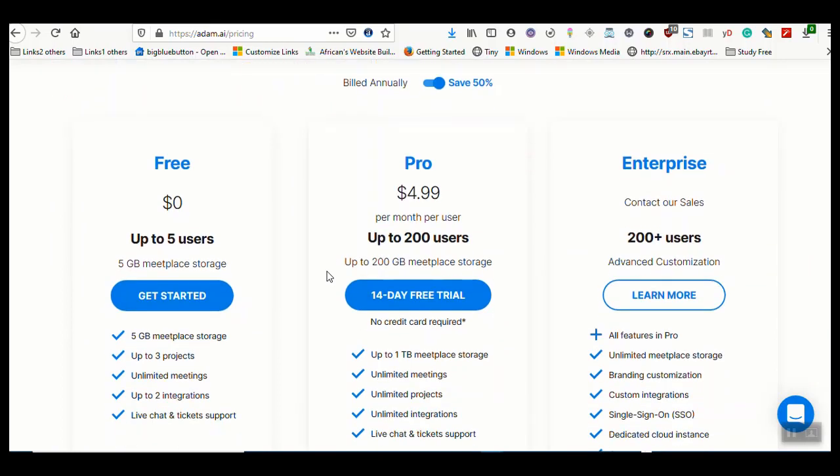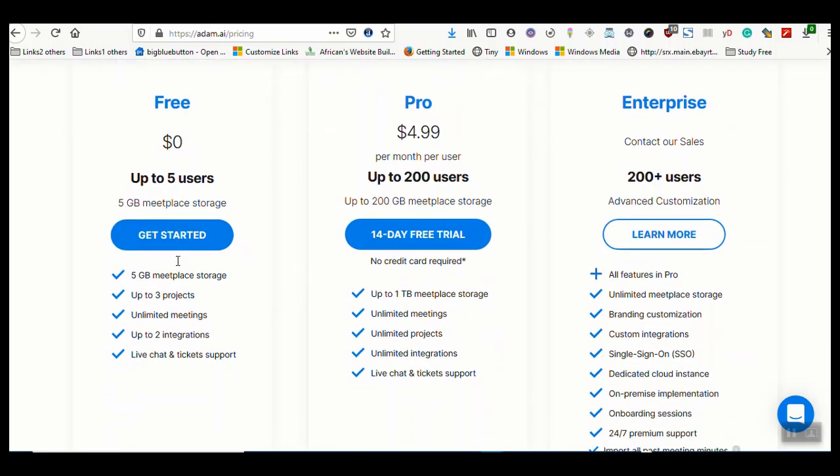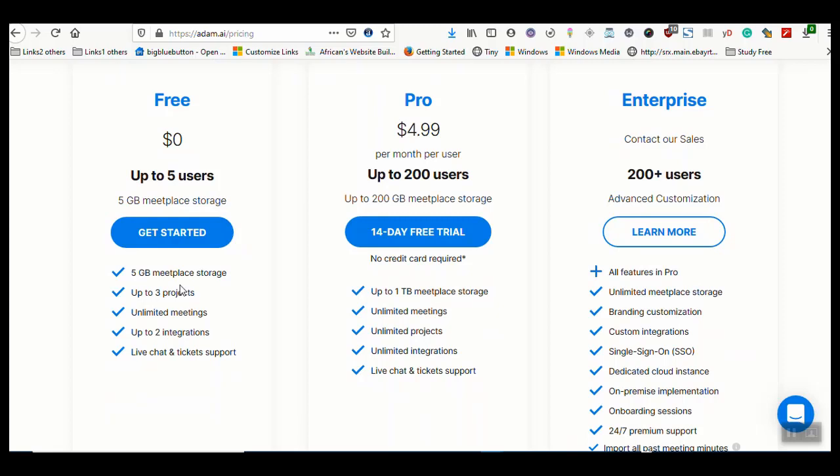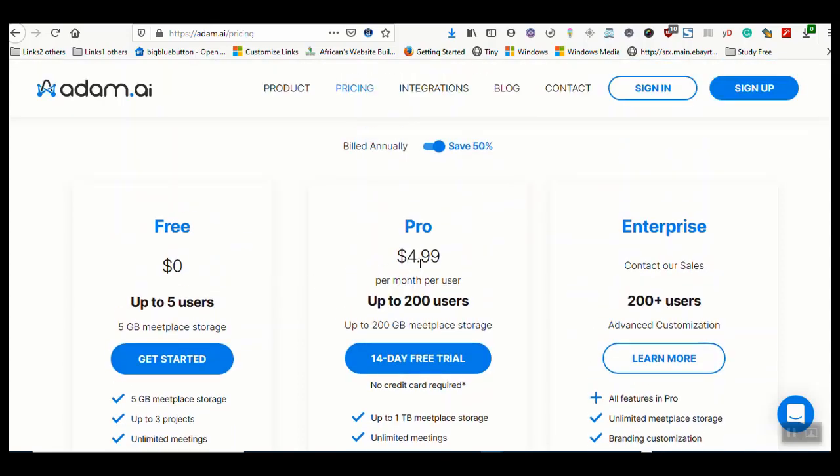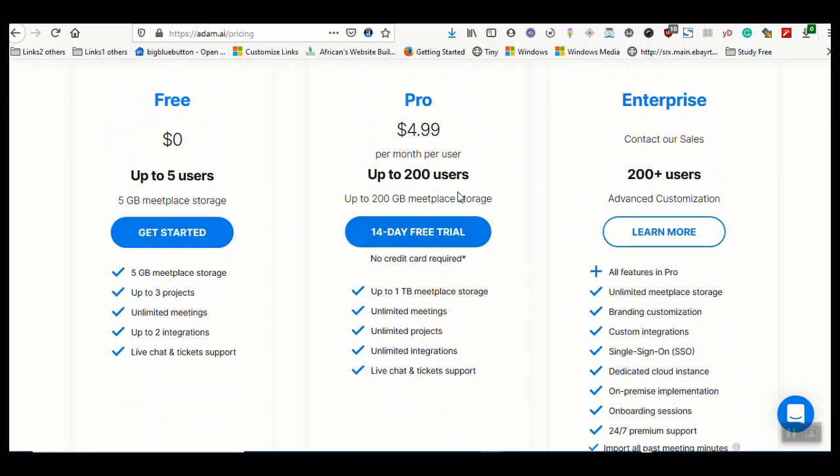Now, they do have a free plan. This can be good for a very small business, but trust me, you're going to need more than 5 gig, you're going to need more than 5 users, and you're definitely going to need more than 3 projects. Now, remember, the pro version is what we have currently on special, for up to 200 users.